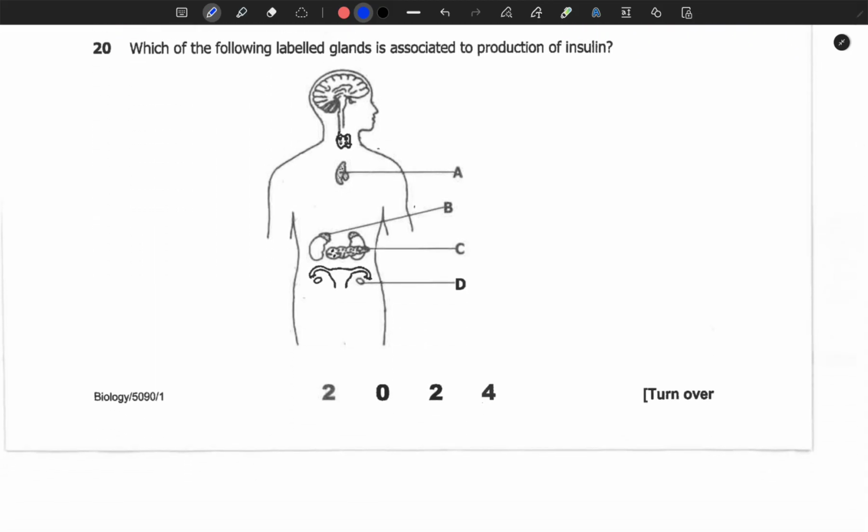Which of the following labeled glands is associated to production of insulin? So remember, insulin is a hormone, and hormones are chemical substances produced by endocrine glands, which work as messengers.